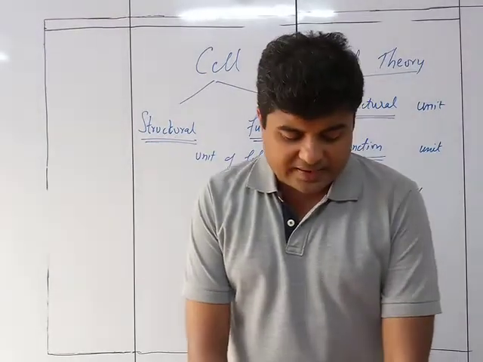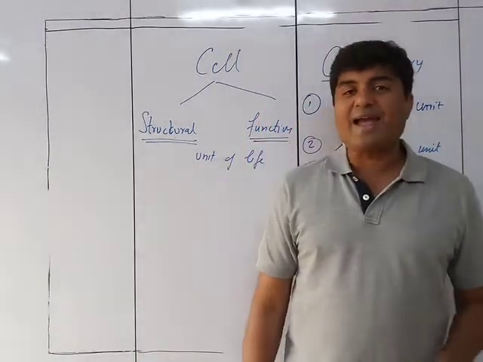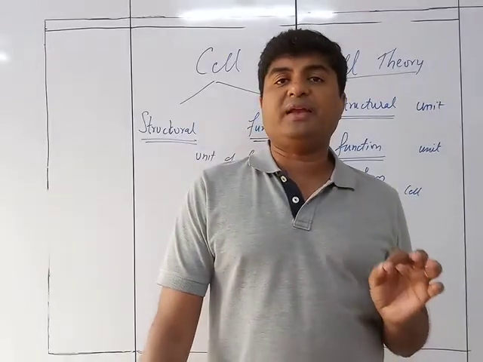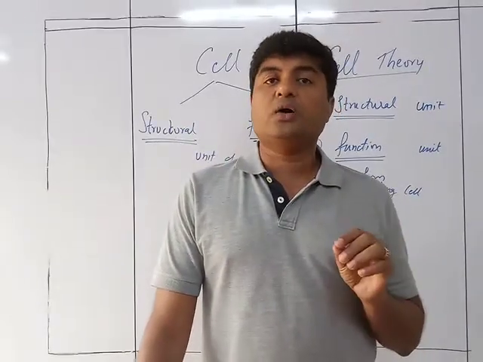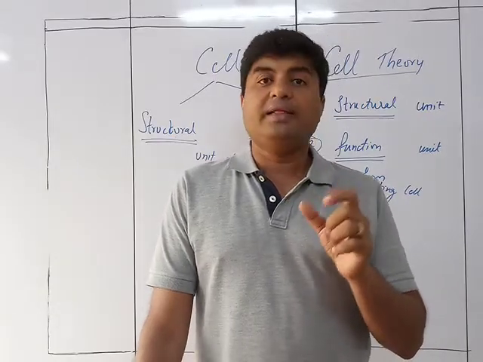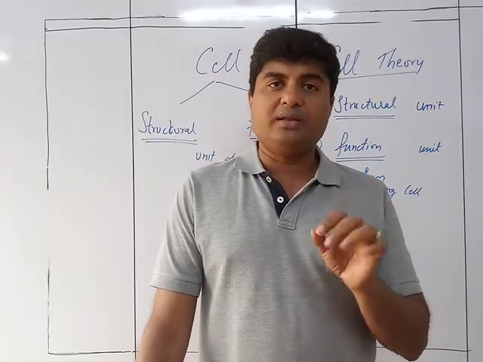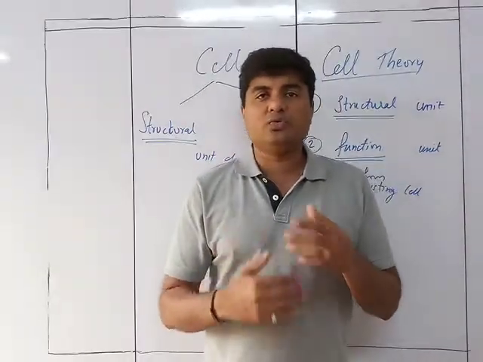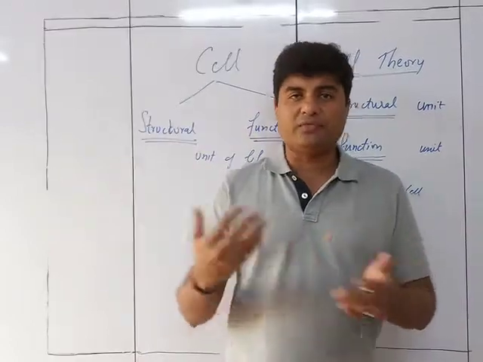The next point is that cells die and are replaced. Cells are not going to be there infinitely in our body. They live for a certain period of time, and then they die. While dying, they divide into two parts, and accordingly a cycle of the cell forms.